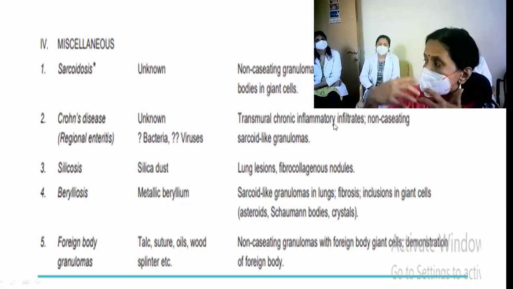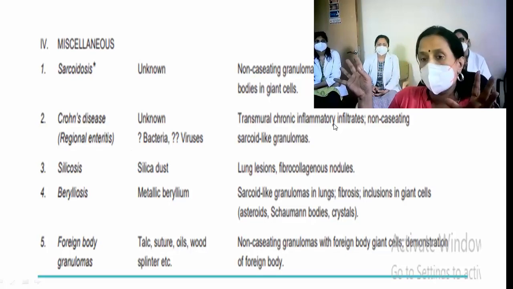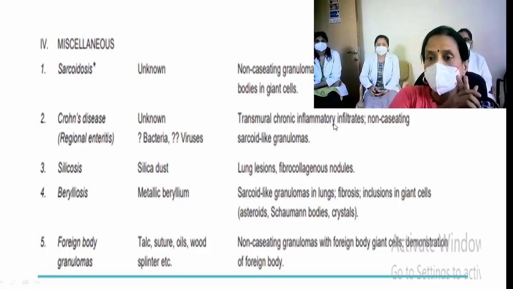So even the structures that are there in the body, as long as they're in their place, they're identified as normal. When they come out, they're recognized as foreign. For example, keratin, an epidermoid cyst filled with keratin. When the keratin comes out, it is recognized as foreign and there is a foreign body giant cell reaction.